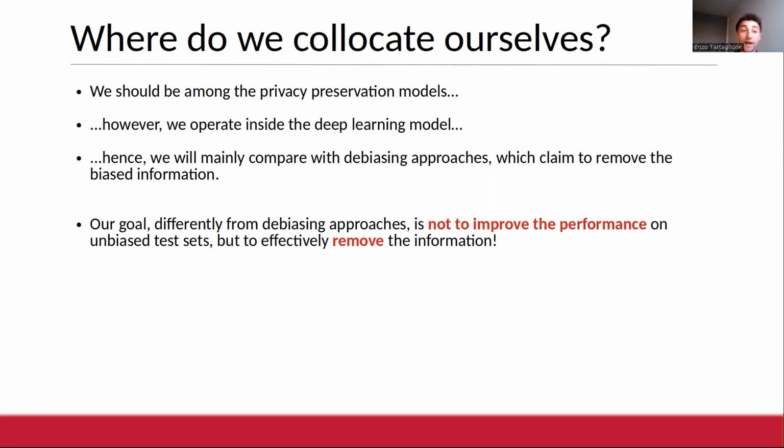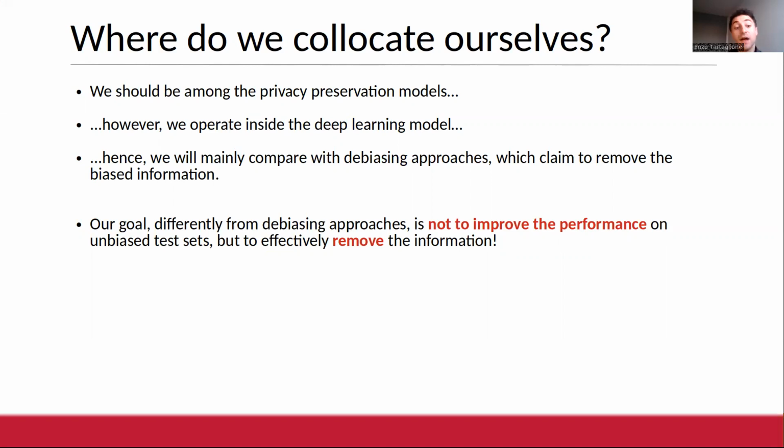However, we operate inside deep learning models themselves. Hence, we will mainly compare with the debiasing approaches, which claim to remove the biased information. However, as a disclaimer, our goal is different from the debiasing approaches. While those approaches do not target explicitly information removal, but they want to maximize the performance on unbiased data sets using biased data, our goal is to really remove the information from the neural network. We have no expectation with respect to improvement of performance on the model itself.